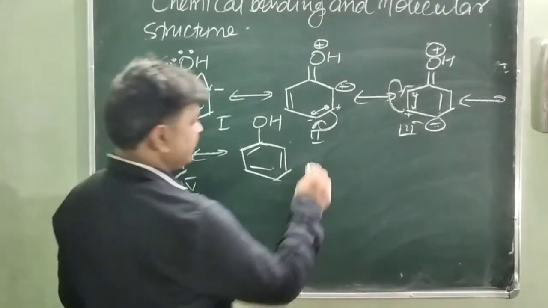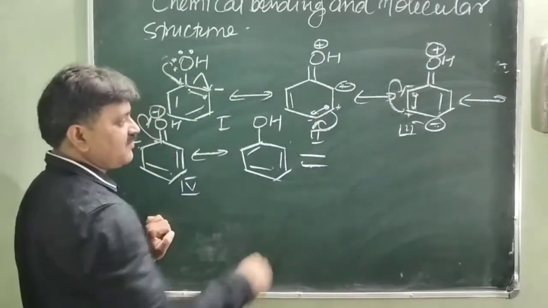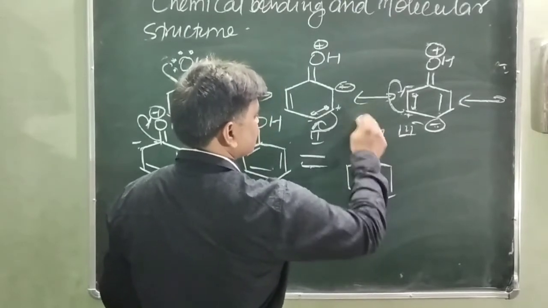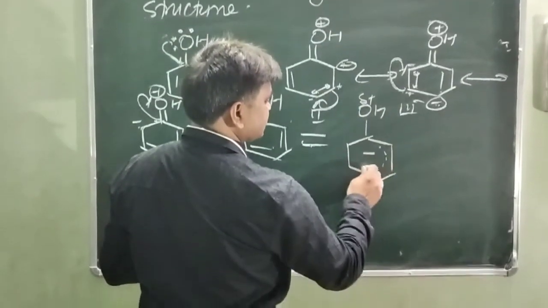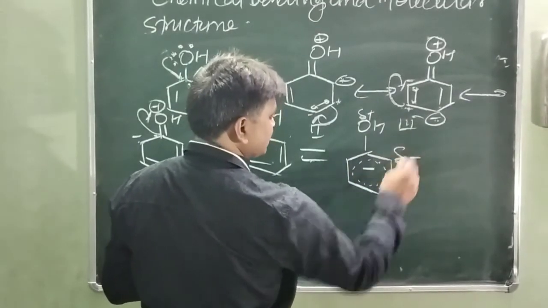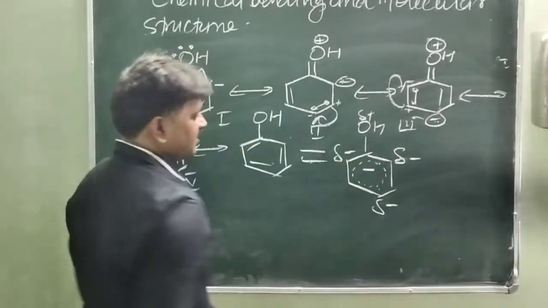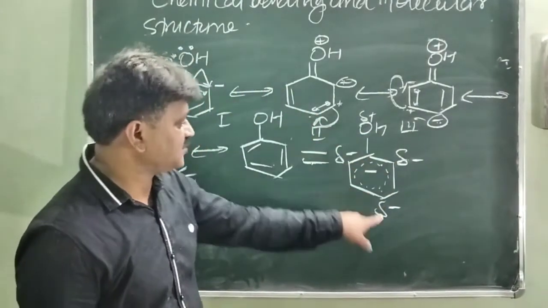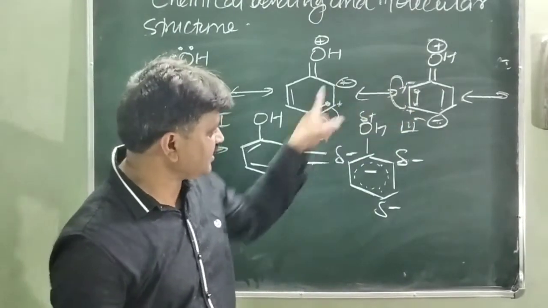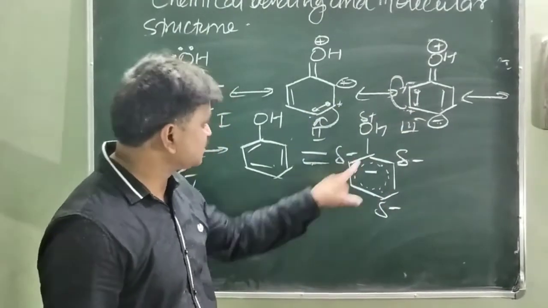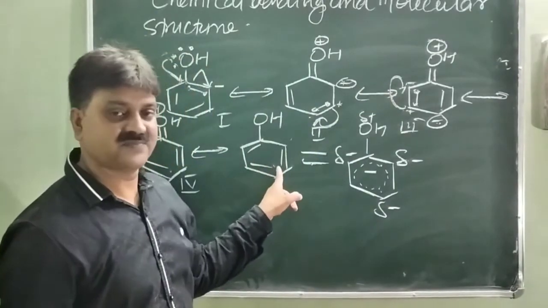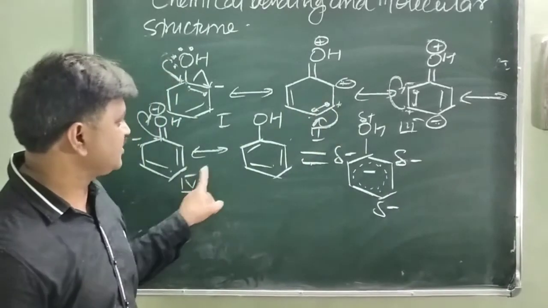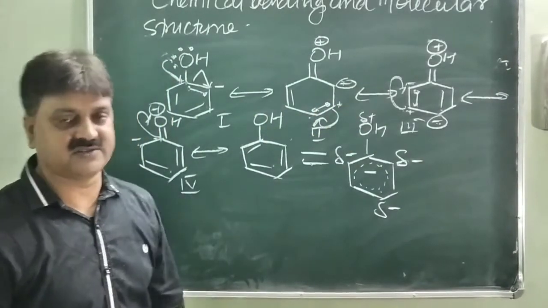And the resonance hybrid shows the property of all the structures, that is partial positive and negative charge. This round structure shows negative charge at this position, and this position. You will see here negative charge shown by this negative charge, here negative charge shown by this negative charge, here negative charge shown by this negative charge. This structure shows the property of all these structures. So this structure is called the resonance hybrid, and all these possible structures of phenol are called the resonance structures or the canonical structures.